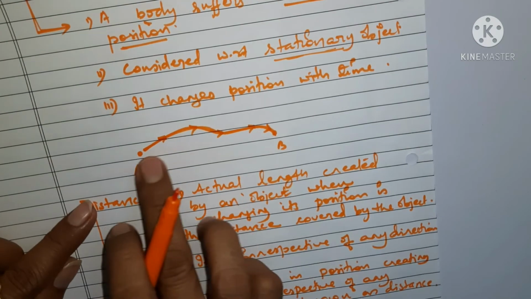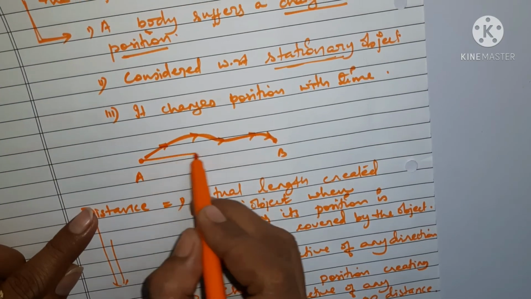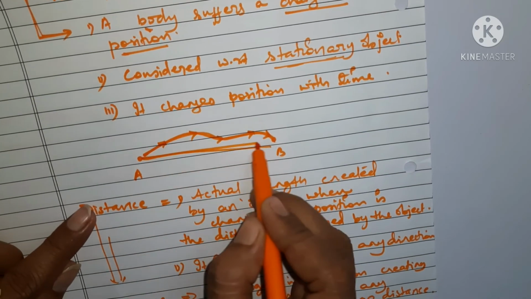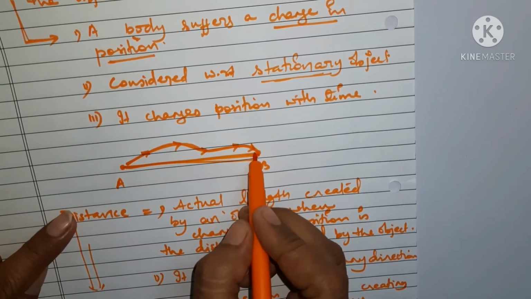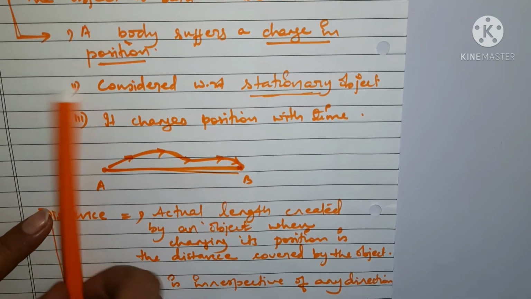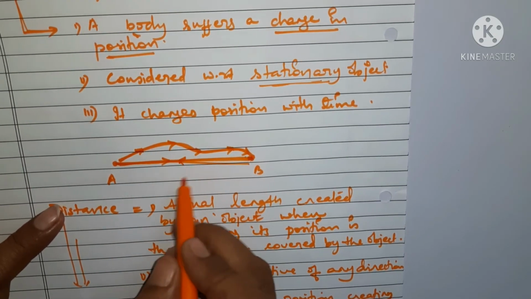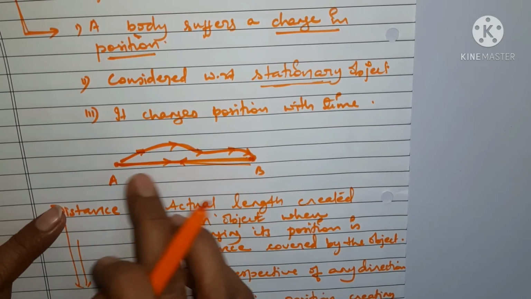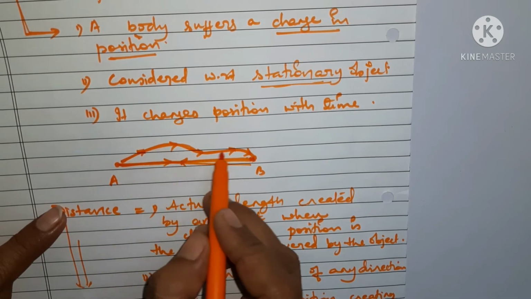This is the actual path covered by the body, but there could be another path the body is covering from here to here. This shortest possible path in a straight line, in any direction, has a specific direction, but in the other case we don't have any specific direction.